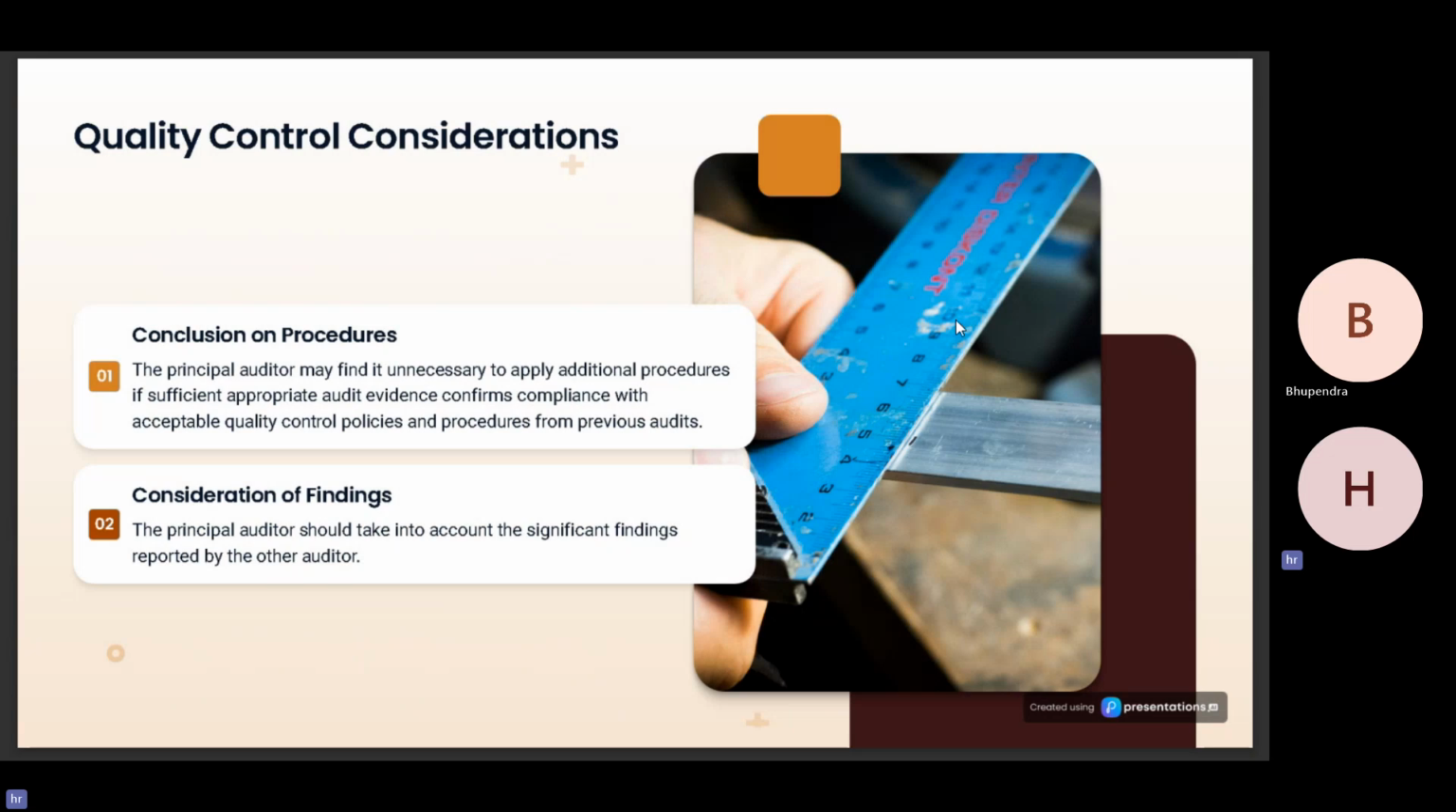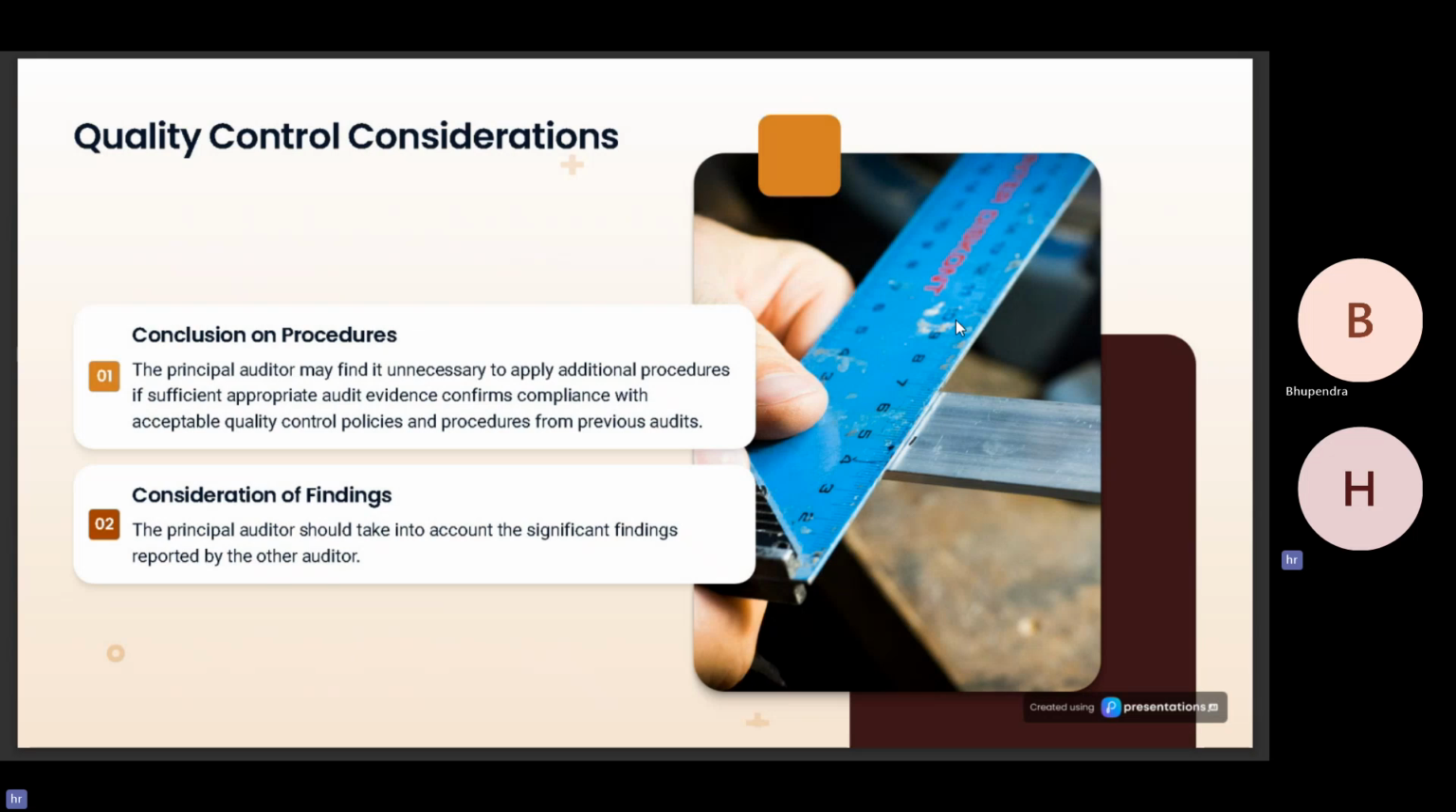Quality control consideration of other auditors' works. Conclusion on procedure. The principal auditor may find it unnecessary to apply additional procedures if sufficient and appropriate audit evidence confirms compliance with acceptable quality control procedures and procedures from previous audits. If the principal auditor has already obtained sufficient audit evidence that the work of the other auditor complies with the relevant quality control considerations and also complies with the relevant standards of quality control like SQC 1, he may not require to perform some additional procedures as well.